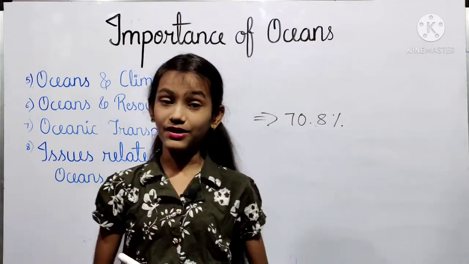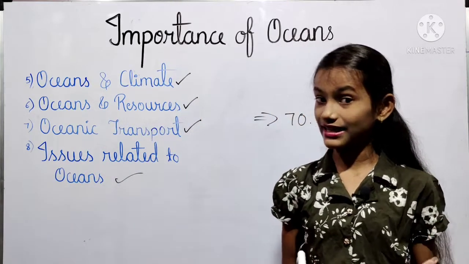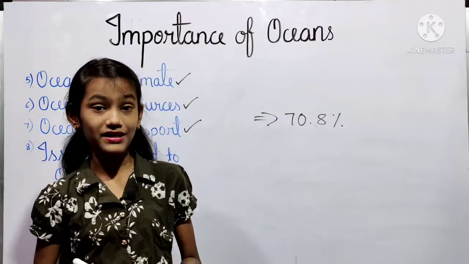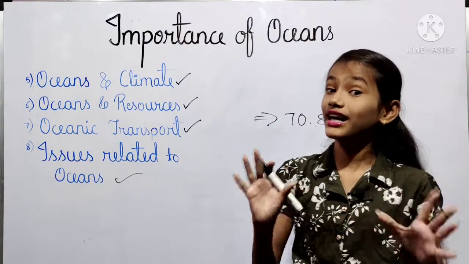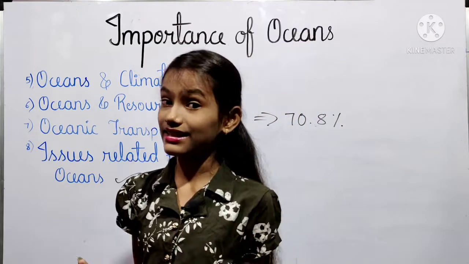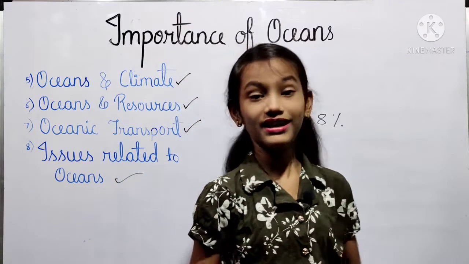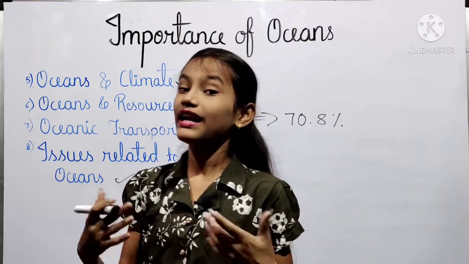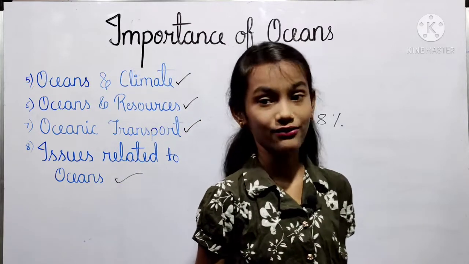In it we have seen that 70.8% of the surface of the earth is occupied by water, and in order to fulfill his requirements man undertakes many activities, and this leads to the formation of various types of waste, and this waste material causes pollution, and the pollution of oceanic water is a major and serious issue that has developed in recent times, and we have seen the various reasons for the pollution of oceanic waters.